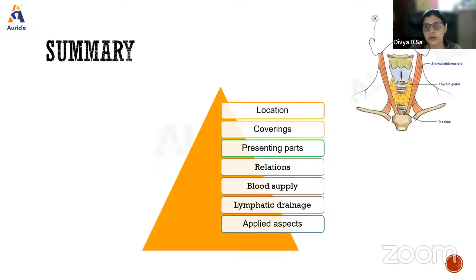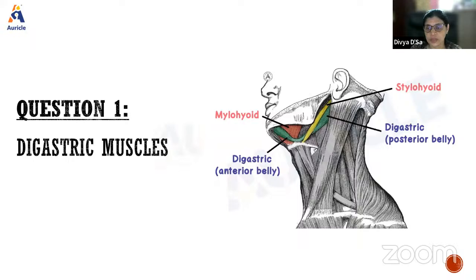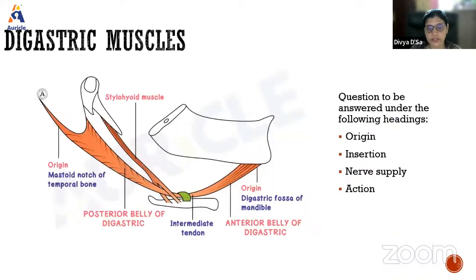So this is how you describe the thyroid gland: the location, coverings, presenting parts, relations, blood supply, lymphatic drainage, and applied aspects. Next, coming to short answers. First is the digastric muscle. We have the anterior belly and the posterior belly, and you talk about the origin, insertion, nerve supply, and action.